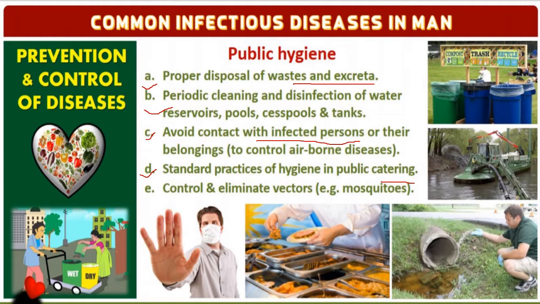Don't encourage the breeding of mosquitoes. See that the water keeps moving in your gutter. If it stands, mosquitoes will definitely breed. If you take care of this, I can tell you that 70% of that locality will be protected from diseases. So these are the 5 points of public hygiene. Okay.